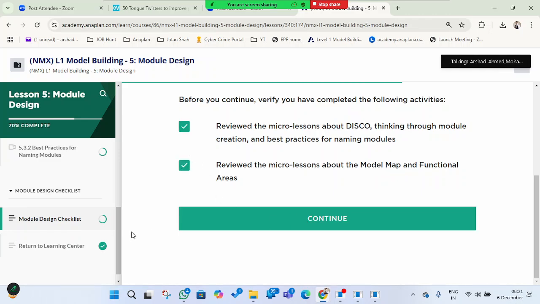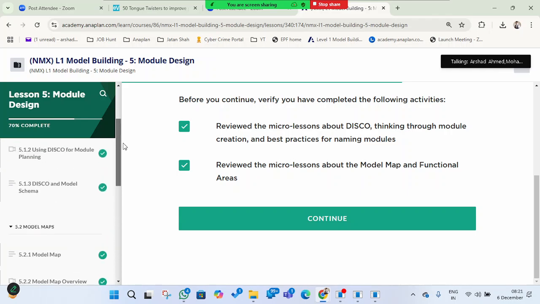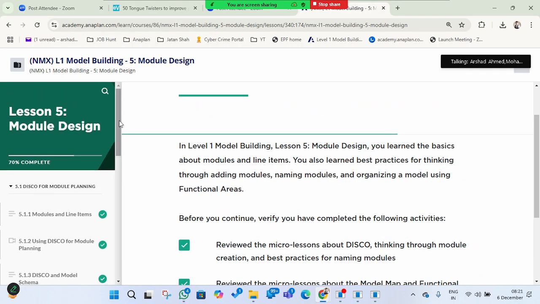Any doubts in this? Any questions? You've got the idea on this, right? Correct. Did you perform the activities? Have you started the activities? Not yet. Okay, sure. So this is what we have here, a hint of module design and what the modules and line items are.